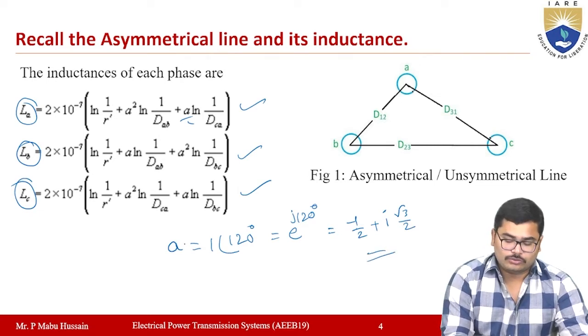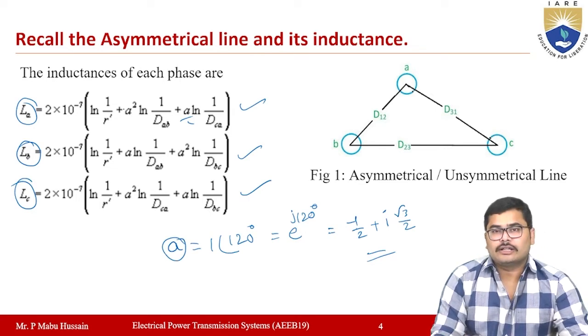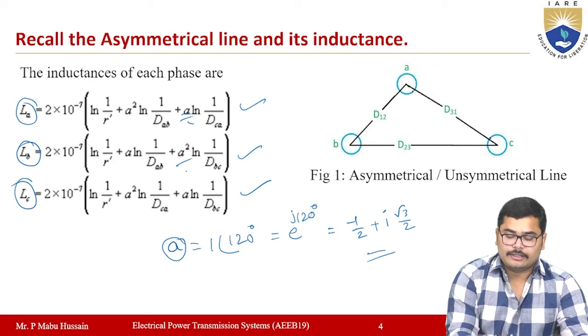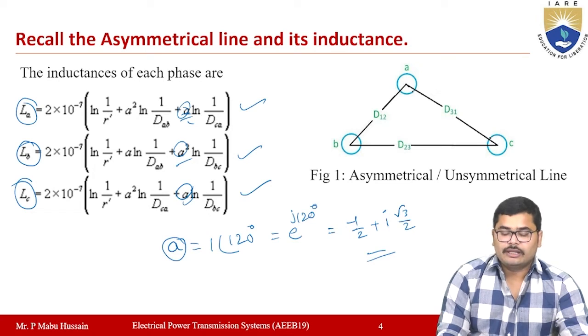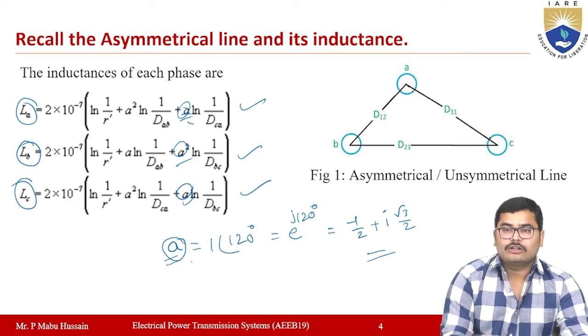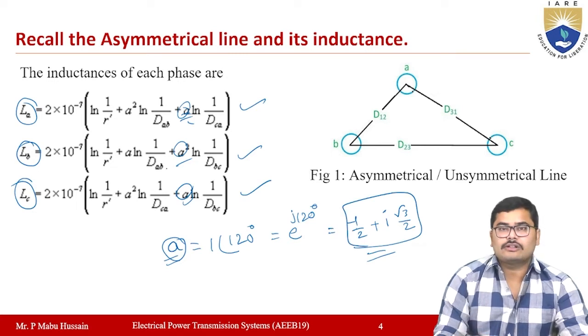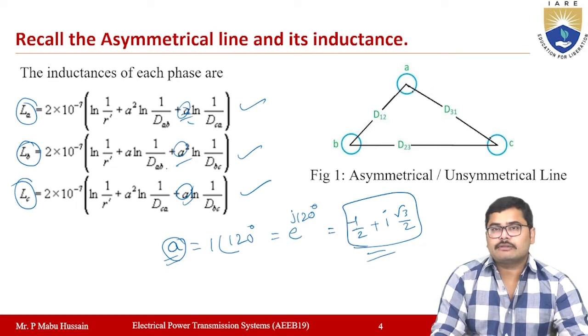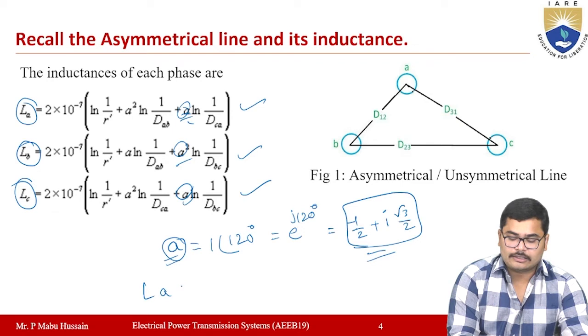Now if you observe these three equations, each equation depends upon the operator A. So the value of inductance for an asymmetrical transmission line depends upon the operator A, whose value is a complex number. So the value of inductance in a three-phase asymmetrical line will also be complex. And also, if you observe, the values of inductance are not equal.